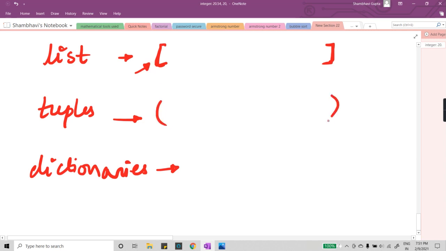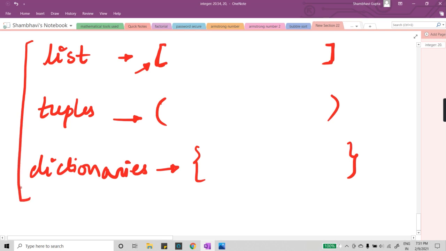If you see something written inside these small brackets, that is always treated as a tuple. Now, when we write a print statement, we always write it in small brackets. But that is not treated as a tuple. So whenever you find some numbers or strings stored inside these small brackets, you can quickly say that this is the tuple data type. And whenever you find something stored in curly brackets, you can quickly say that this is the dictionary data type, right?